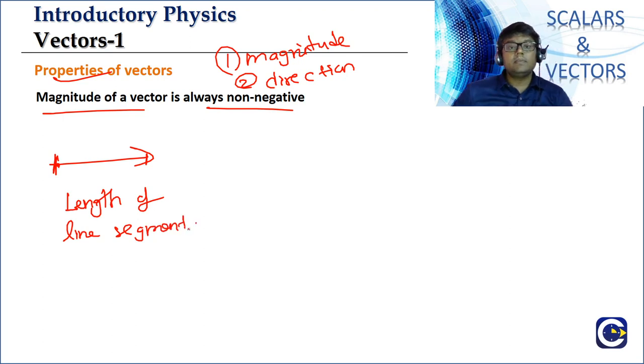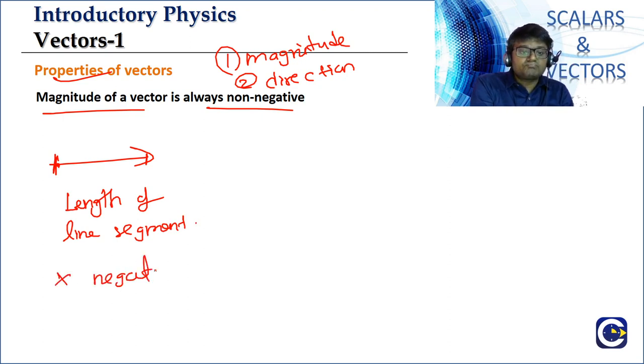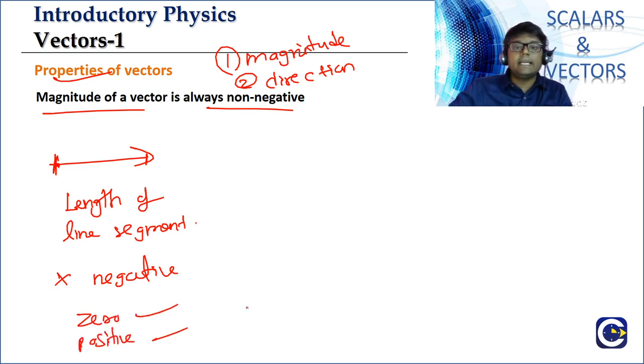Okay, means the vector magnitude cannot be negative. It can be 0, it can be positive, but it cannot be negative, because length cannot be negative. Minimum it can be 0. So the length of the line segment will always be non-negative. So vector magnitude will also be always non-negative. It can be 0, but it cannot be negative.